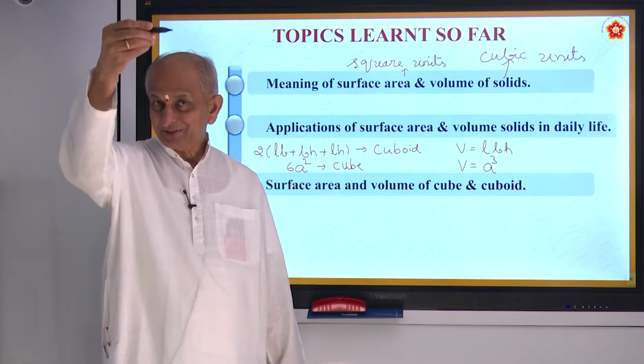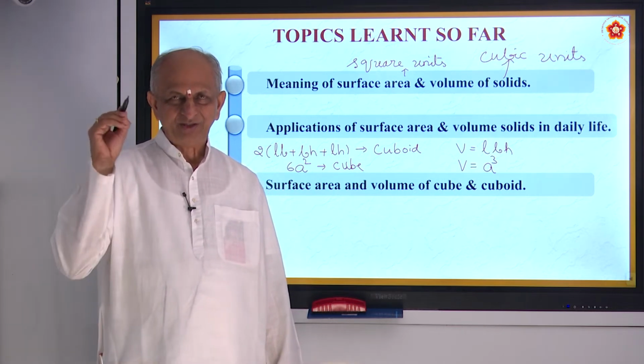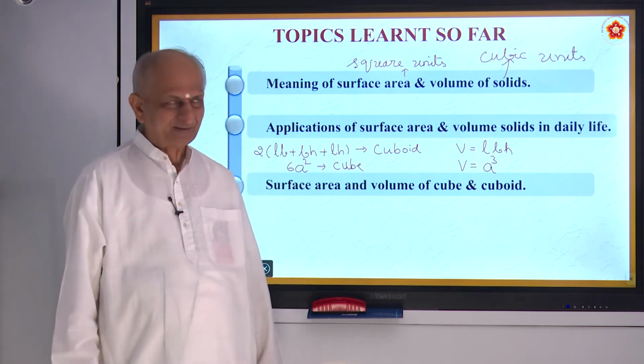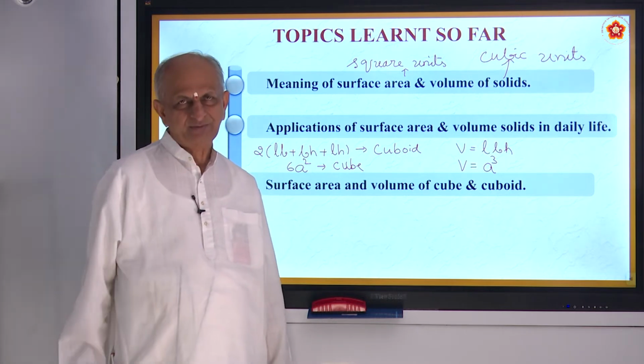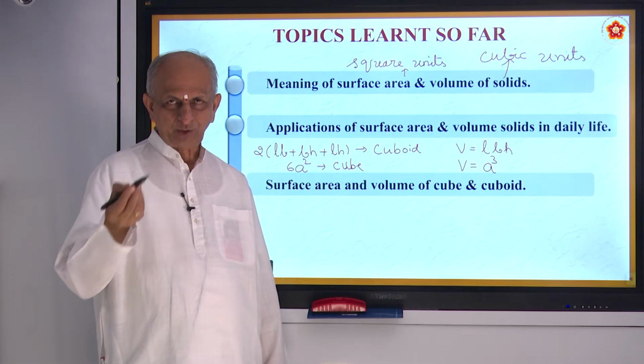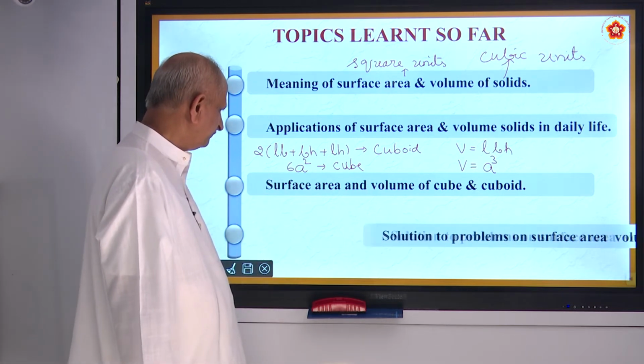You try to make a list of all this. At the end of the lesson, I will tell you how to make a list. You must learn it at least 10 times, pronouncing it and also writing it. You will be thorough with the things.